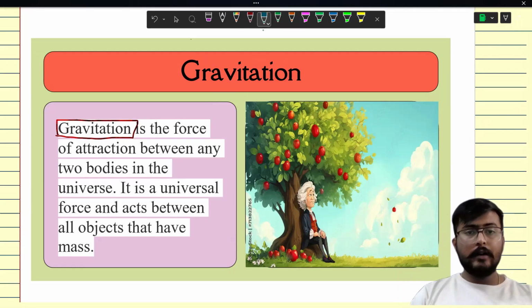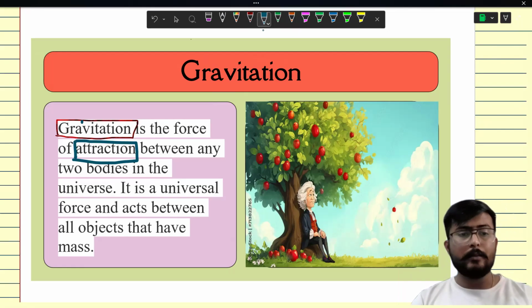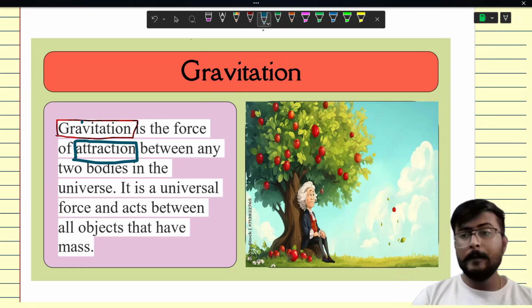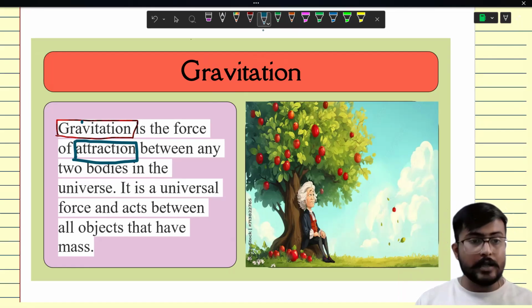Gravitation is an attractive force. It's a kind of attractive force, as you can see over here. It's a force of attraction. Like many forces, like magnetic force and electrostatic force, they can be attractive as well as repulsive. But gravitation is an attractive force between any two bodies in this universe.